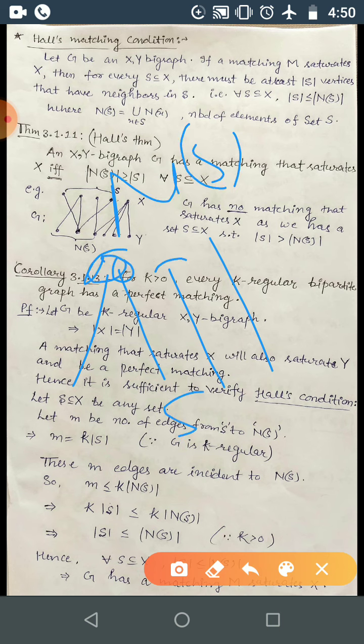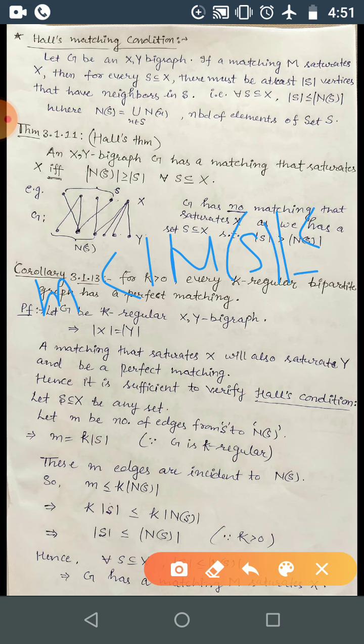If we count all the total number of edges coming out of N(S), that will be equal to k into the cardinality of N(S), correct? So M is less than or equal to k into the cardinality of N(S).